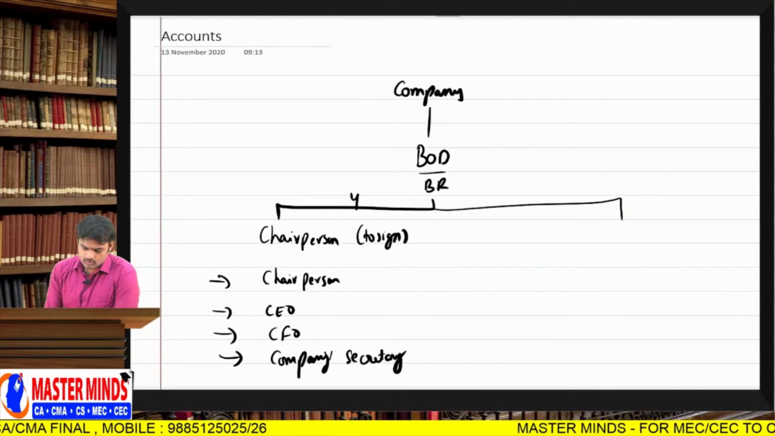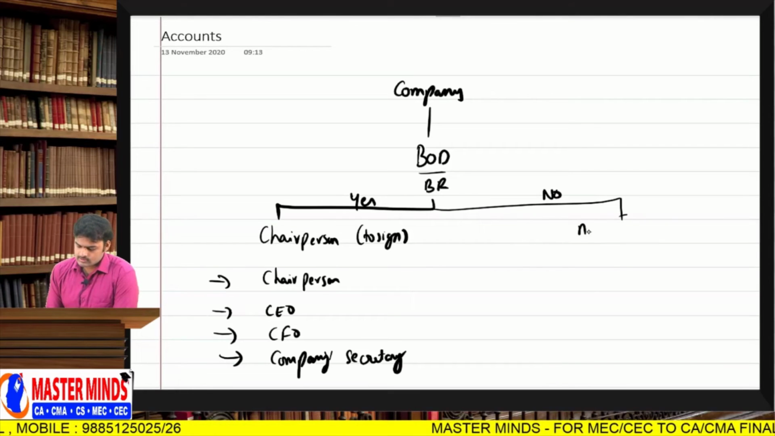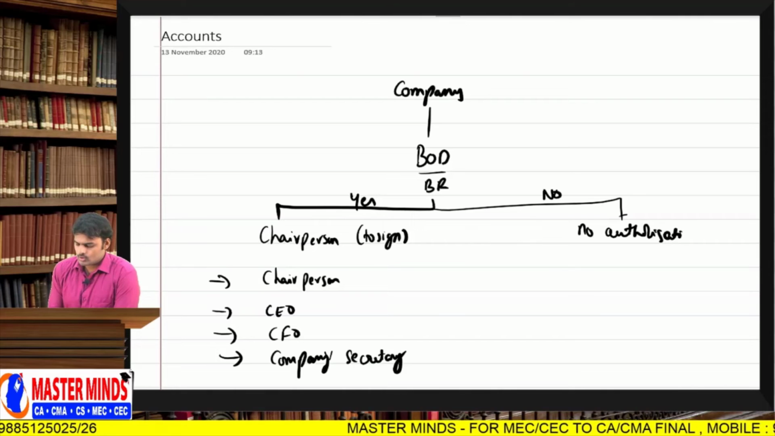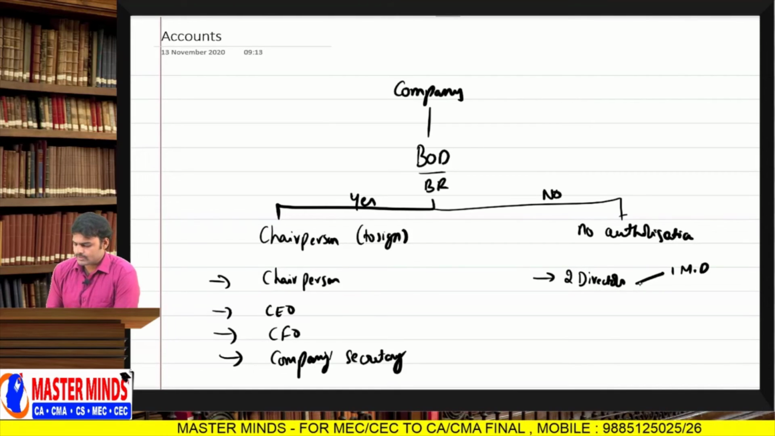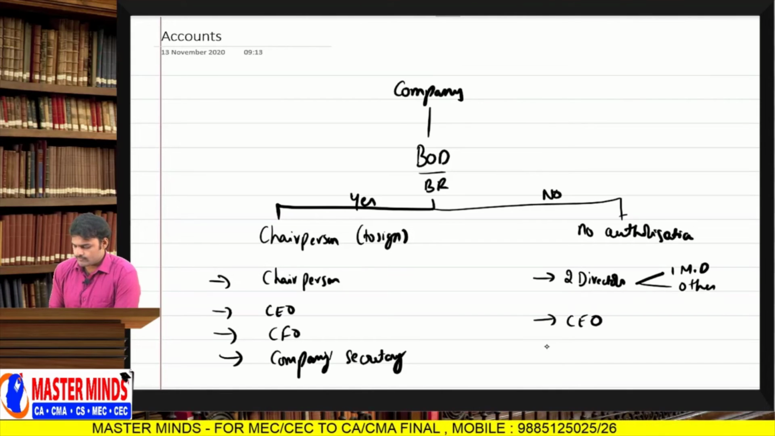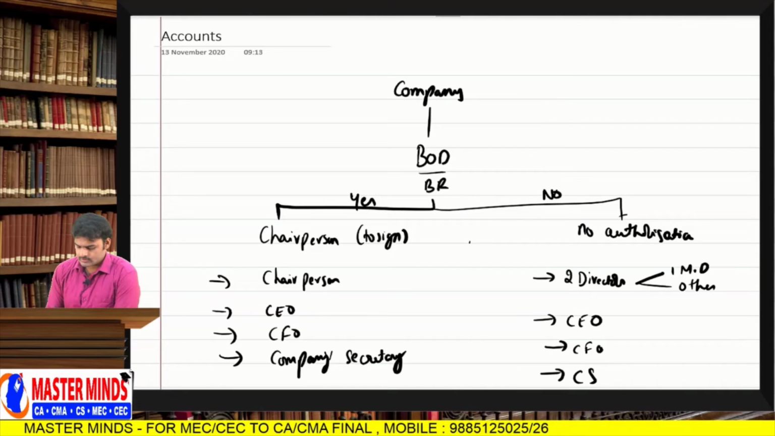Suppose no such authorization, no chair, no authorization. In that case, who will authenticate the financial statements? Who will sign the financial statements? Two directors. One should be the MD, the second one the other director. Next, CEO if appointed, CFO if appointed, CS. So this is the structure.